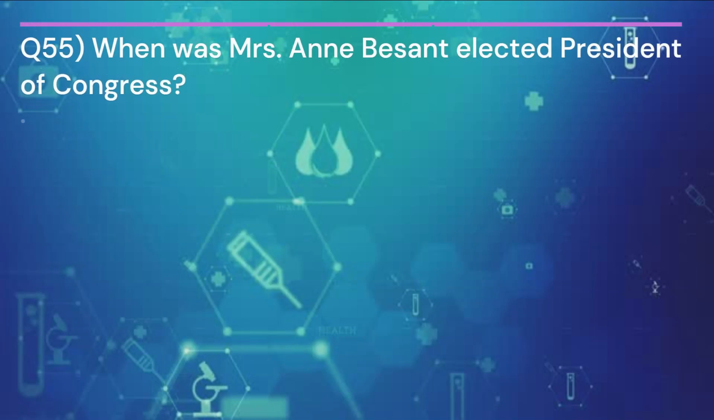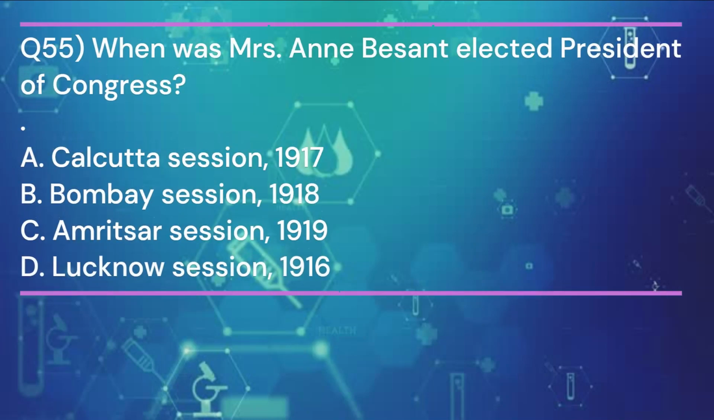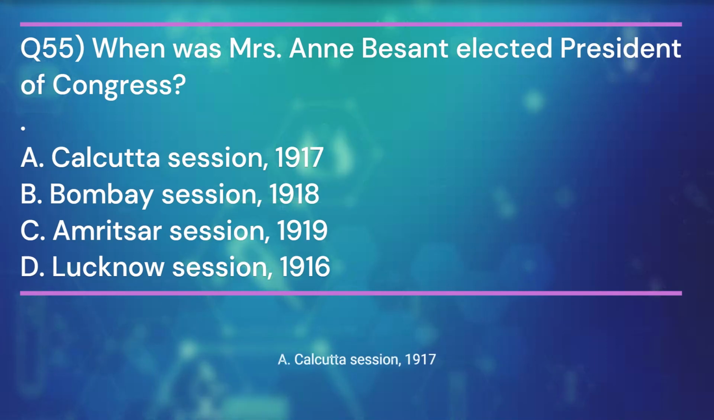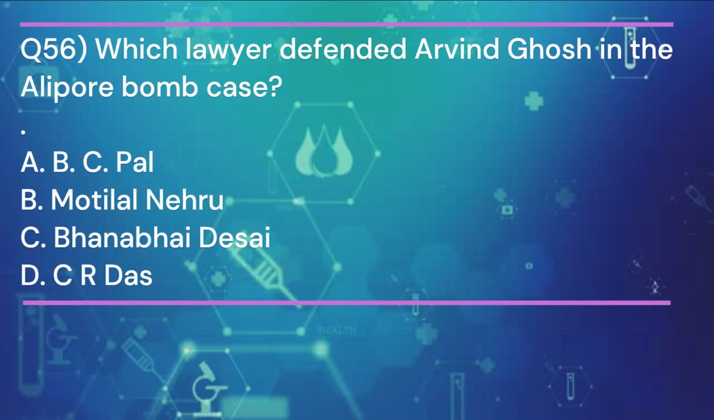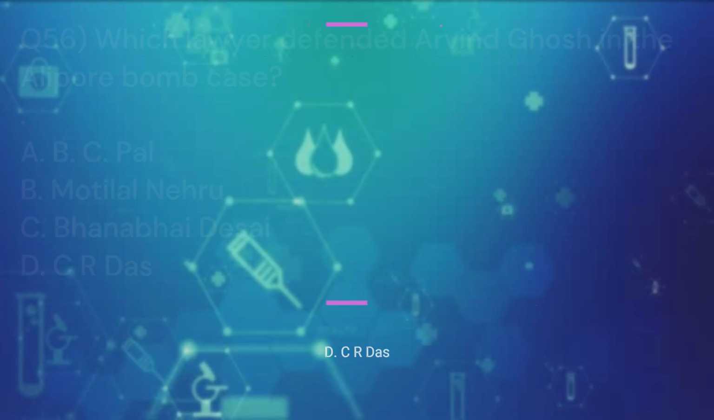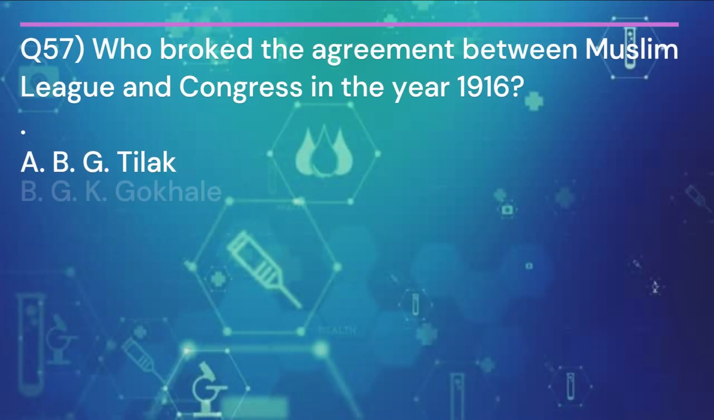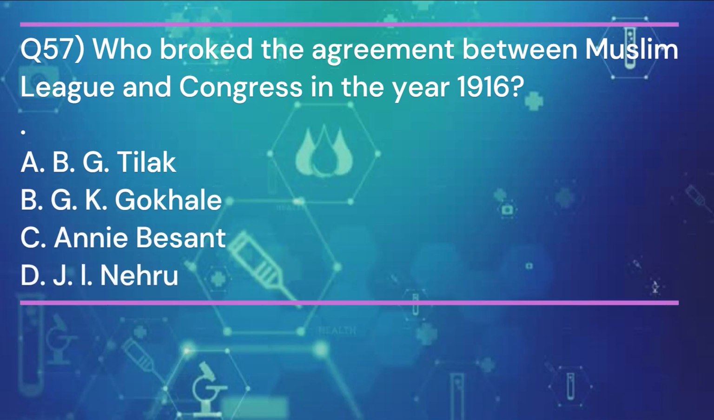Question 55. When was Mrs. Annie Besant elected President of Congress? And the answer is A. Calcutta Session, 1917. Question 56. Which lawyer defended Arvind Ghosh in the Alipore bomb case? And the answer is D. C.R. Das. Question 57. Who broke the agreement between Muslim League and Congress in the year 1916?